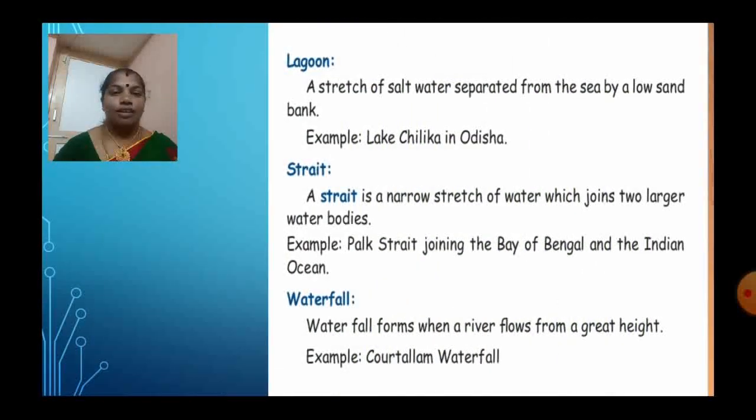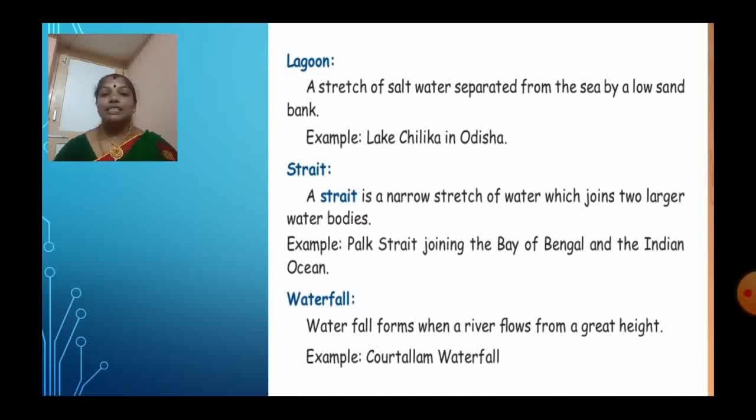Next water body we are going to see is lagoon. A lagoon is a stretch of salt water separated from the sea by a low sand bank. Example, Lake Chilika, which is located in Odisha. So, mostly this is used for transportation.